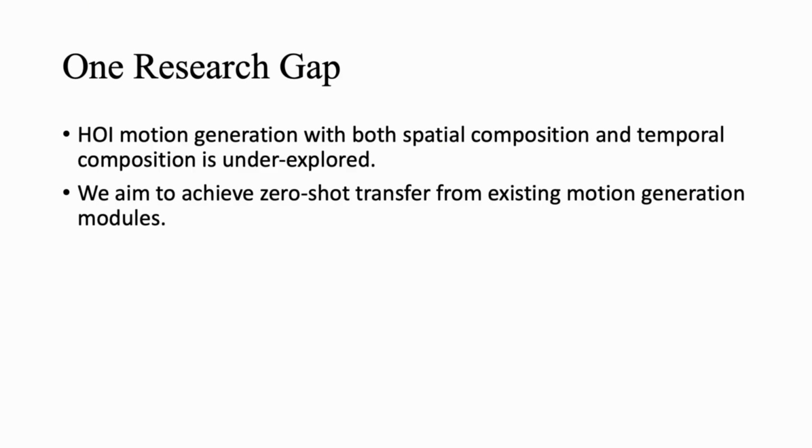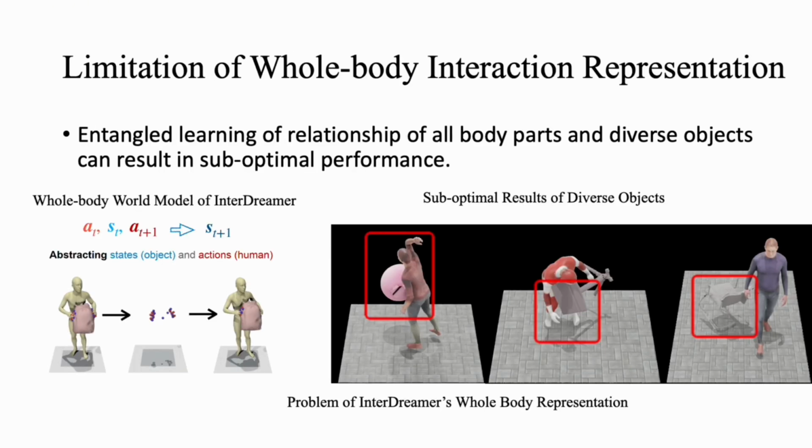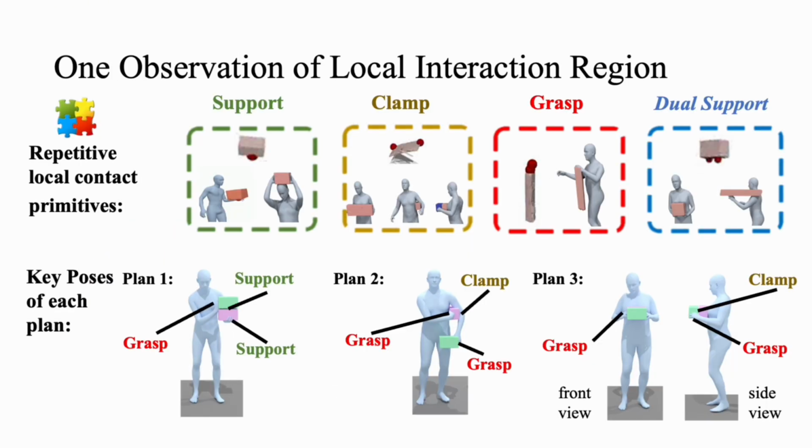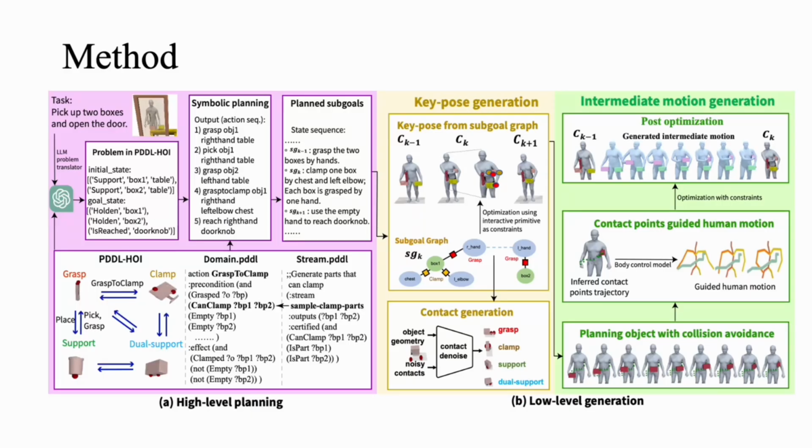We aim to achieve zero-shot transfer from existing motion generation modules. To achieve zero-shot generalization, we need to rely on a generalizable representation. The current whole-body interaction representation lacks generalization capability. One key observation of our method is that interaction patterns repeat among different local interaction regions. We call these patterns local contact primitives. The observation motivates us to build our method.